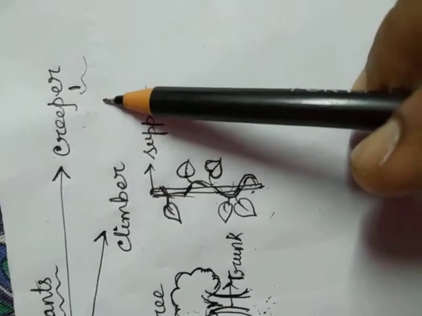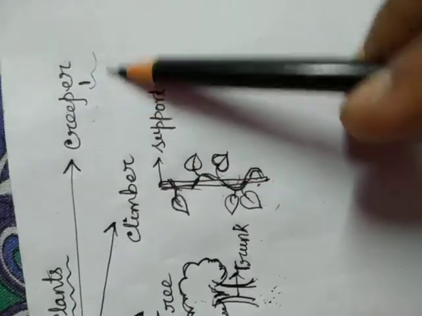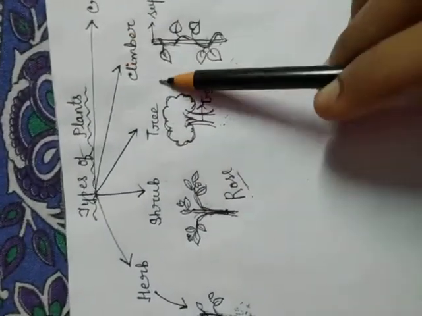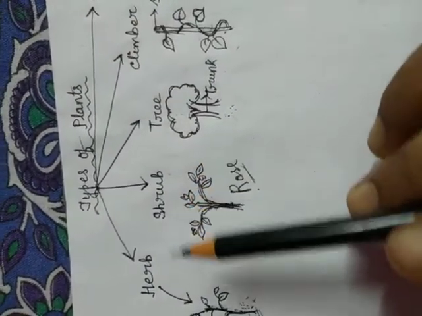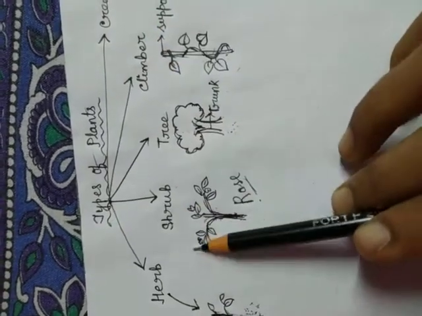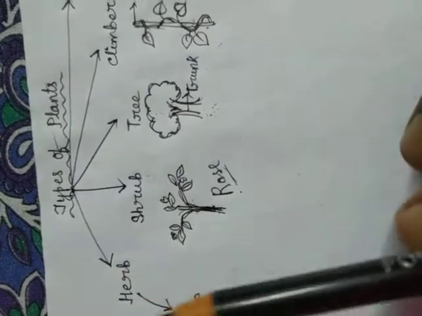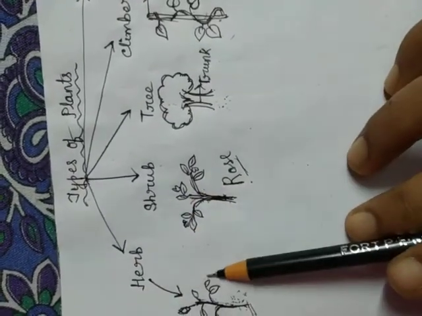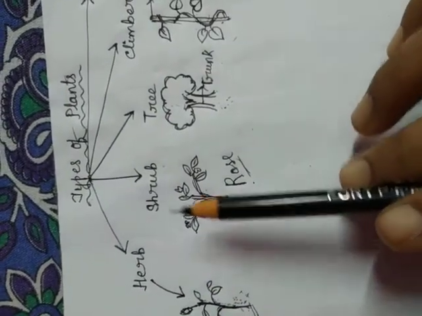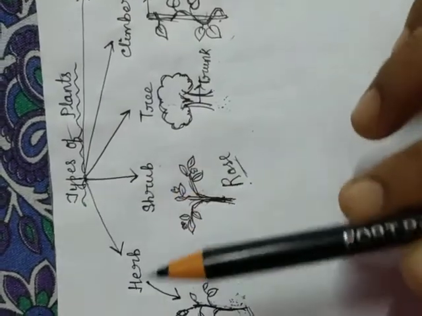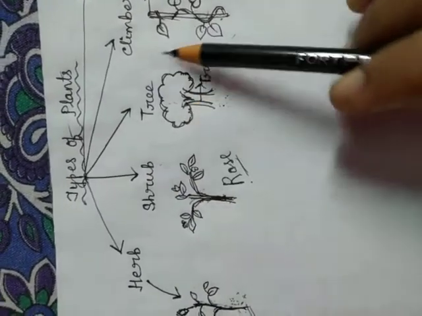So these are the types of plants, classified depending upon their features. So students, you have to remember the example of each type of plant and the main features of these plants.